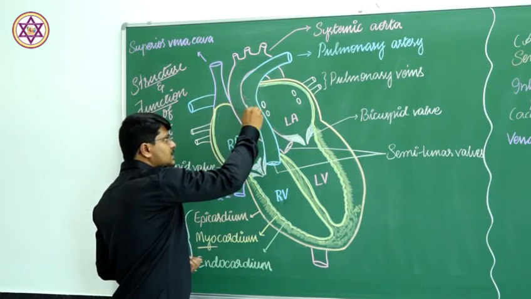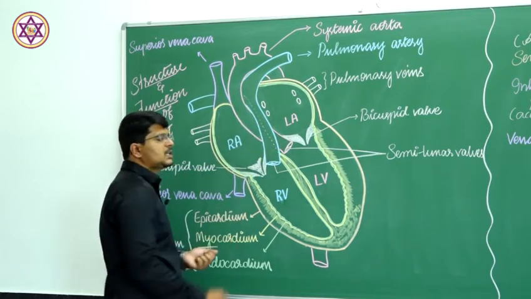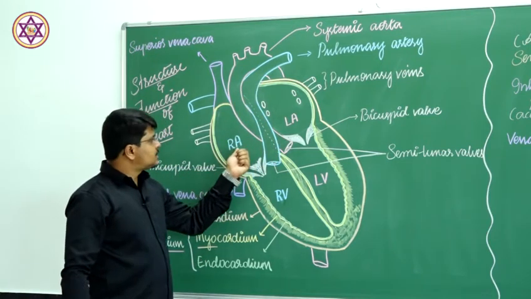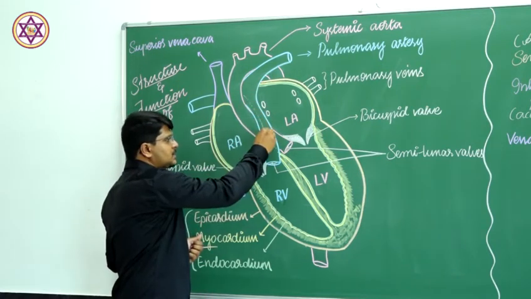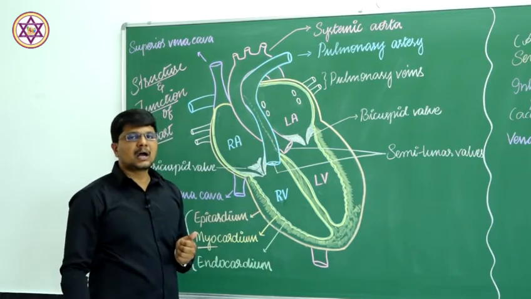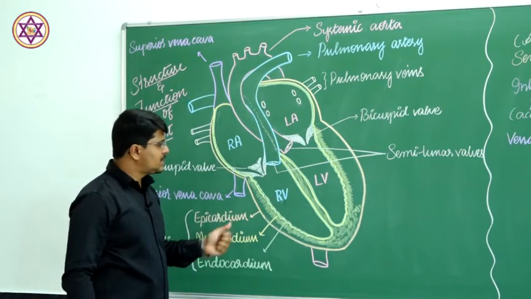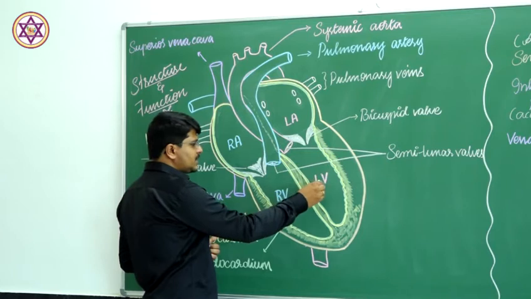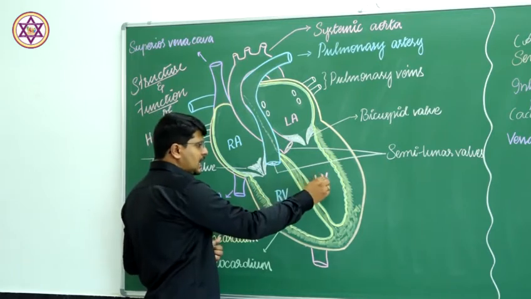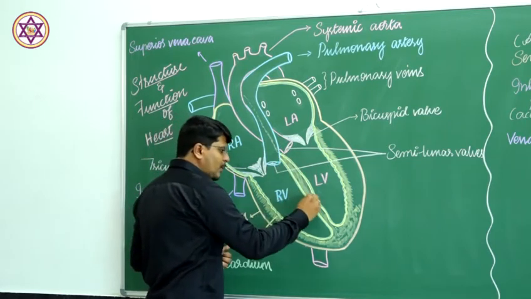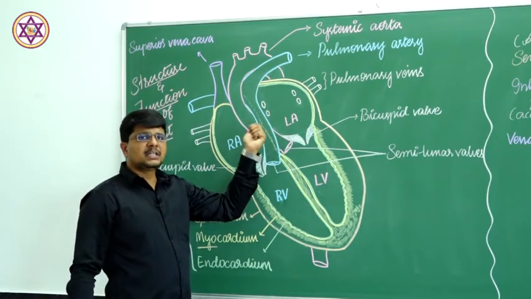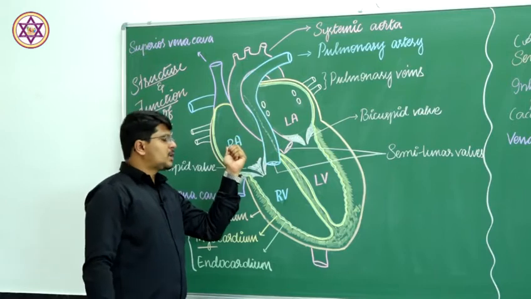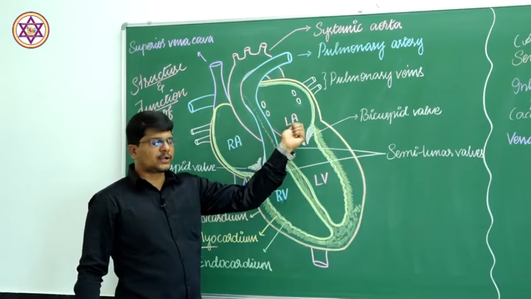In this region, there is a muscular septum present between the auricles, known as the interauricular septum. In a similar way, the septum is present between the right and the left ventricle, the interventricular septum. The interauricular septum divides the auricle into right auricle and left auricle.